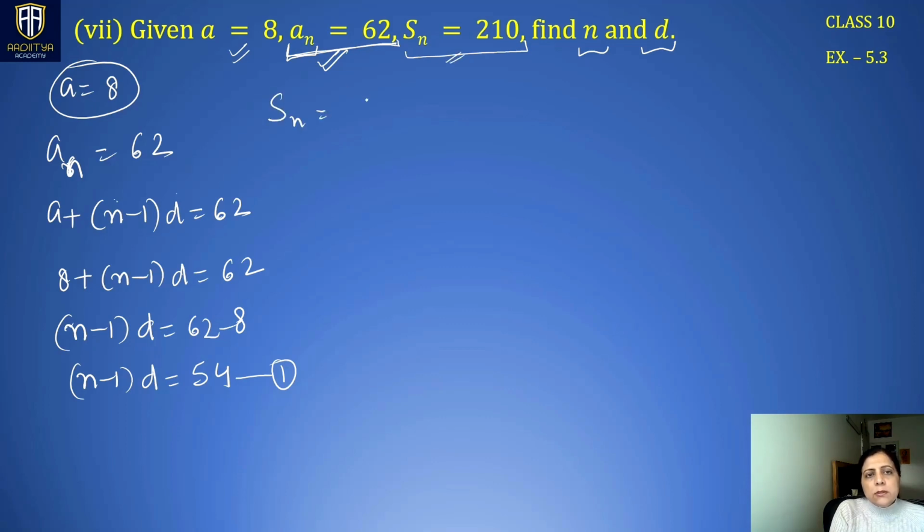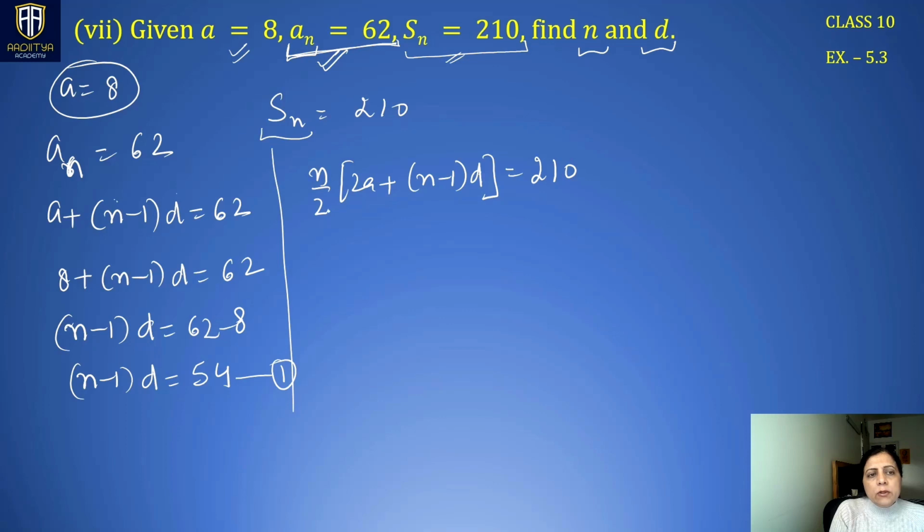Sn is 210. Now Sn can be substituted by n by 2 times 2a plus n minus 1 d. This is equal to 210. And we don't know n, so we can write this as n by 2 times 2 times 8 plus n minus 1 d.